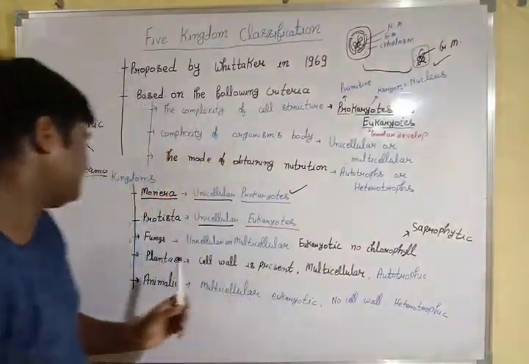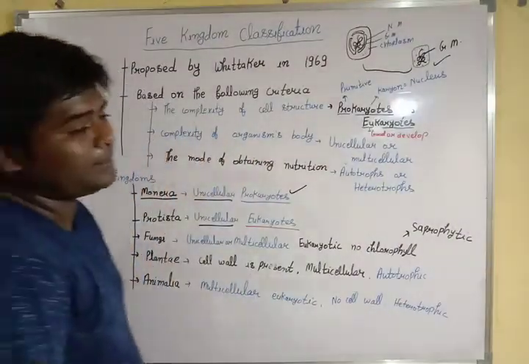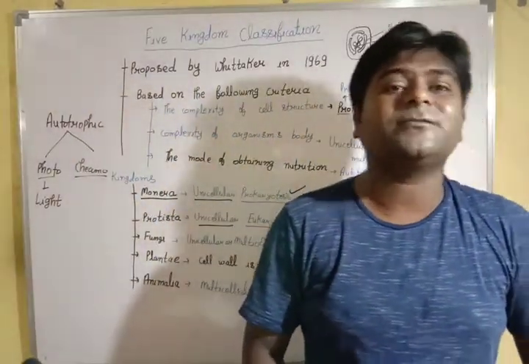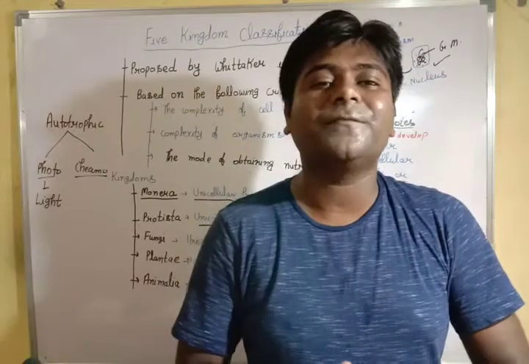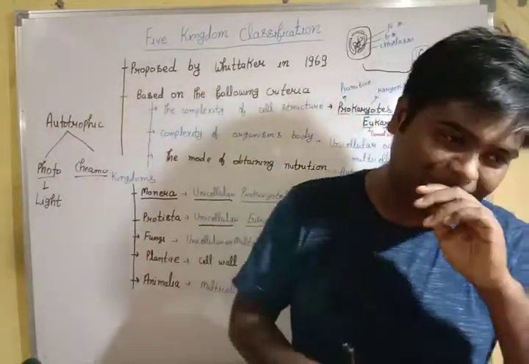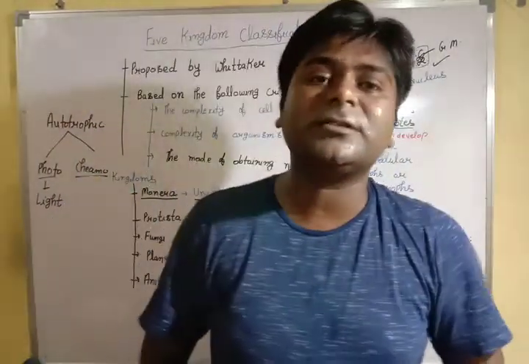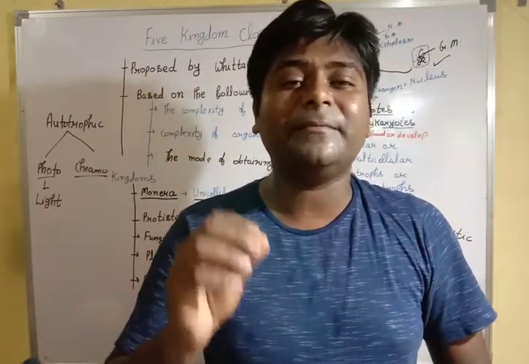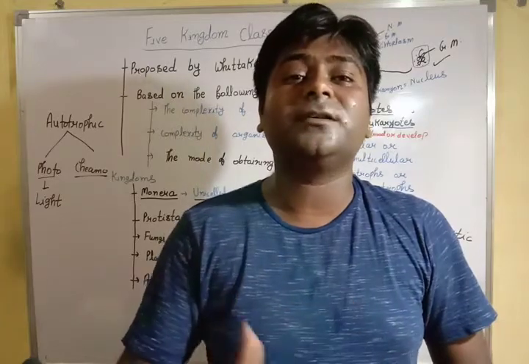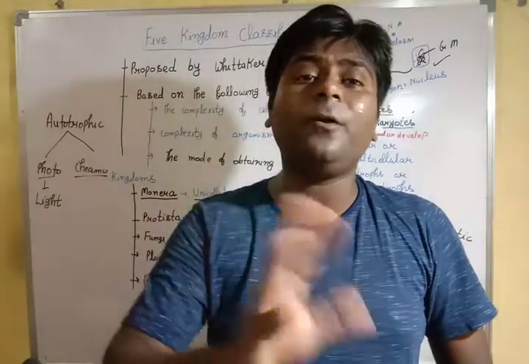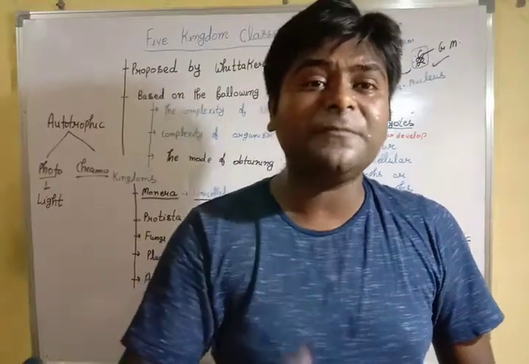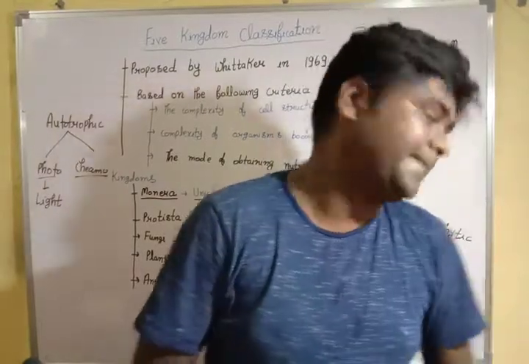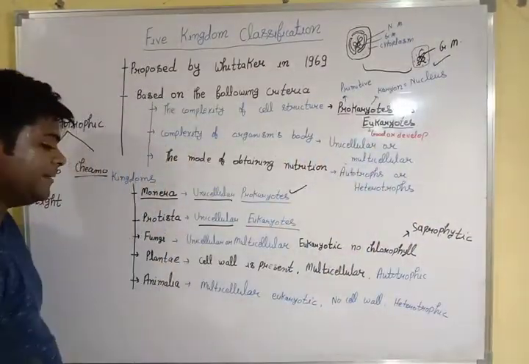So all the fungi. Then we have plantae. Cell wall is the characteristic feature of this one, multicellular, and they have chlorophyll, so obviously they can make their own food. They are producers. Okay everyone, plants are producers. We are not producing food. We are committing mistakes all the time, saying that we are producing. We are not producing, we are cooking. We are processing food to eat. Plants are producing. They are producers.